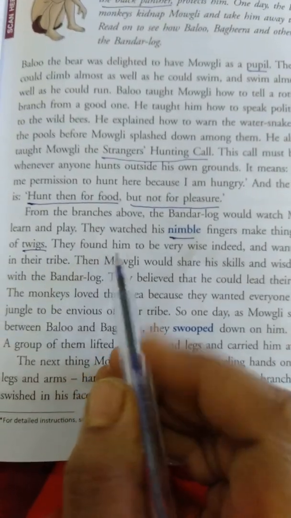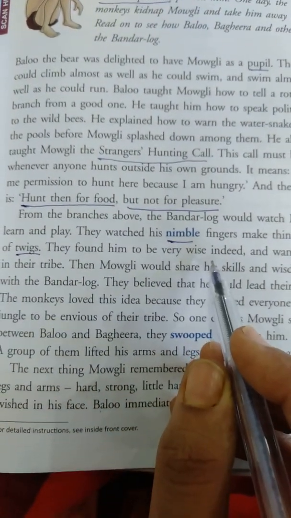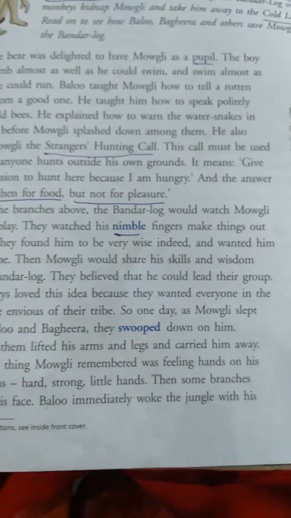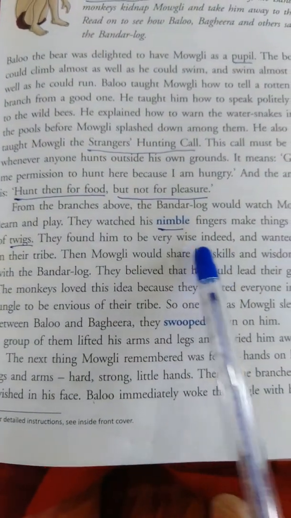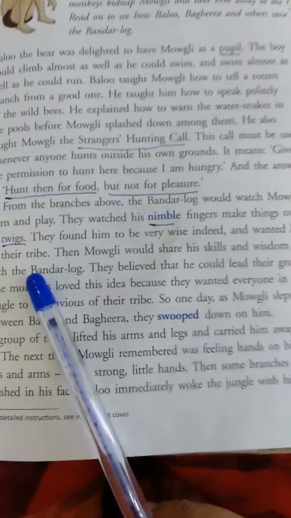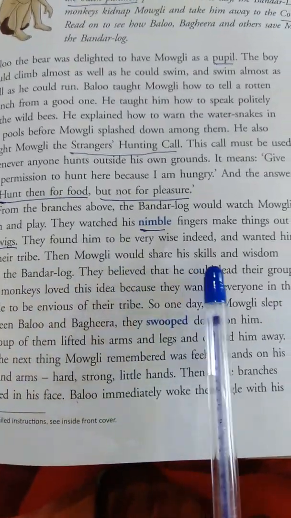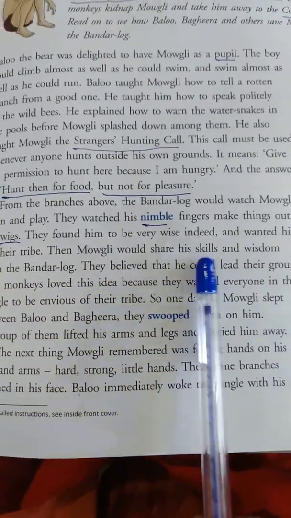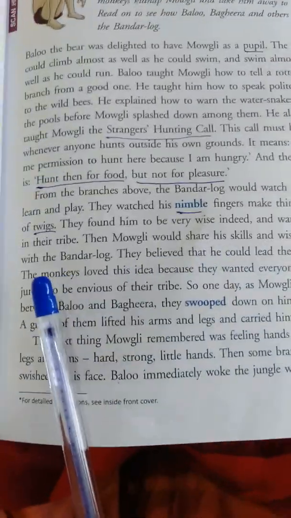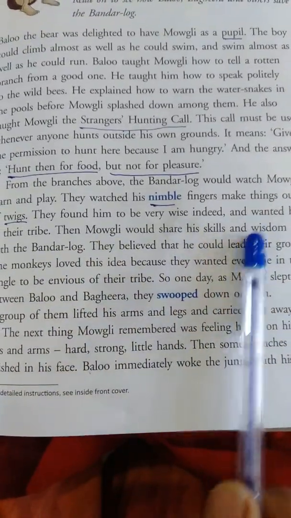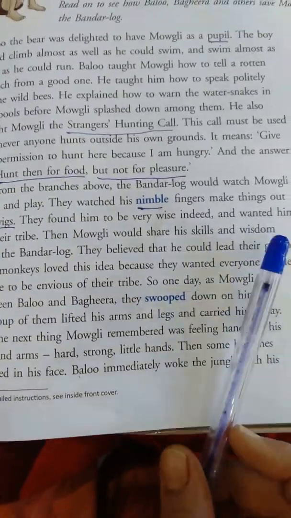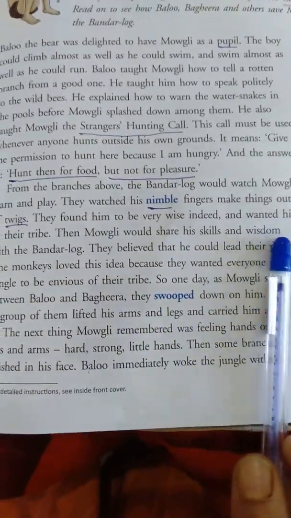They found him to be very wise indeed, very intelligent, and wanted him to be in their tribe. The Bandar Log, the monkeys, wanted Mowgli to come into their tribe. Then Mowgli would share his skills, the things he knows, and wisdom with the Bandar Log. Wisdom means the intelligence. Then Mowgli is going to share all the good things with them, and the intelligence also.